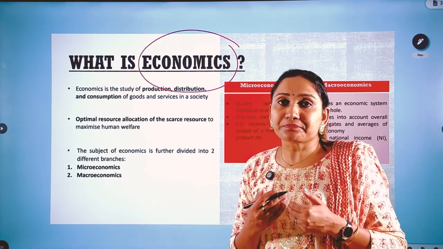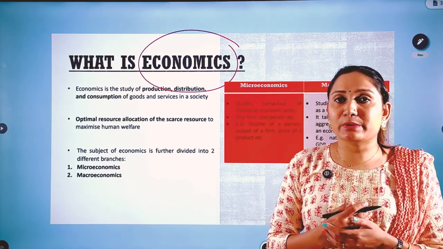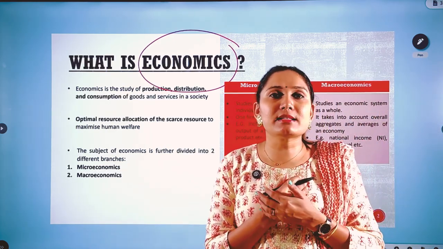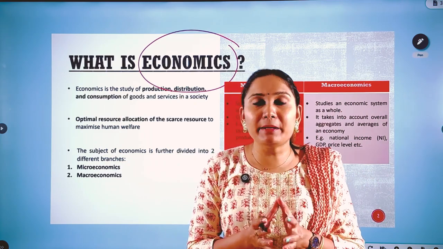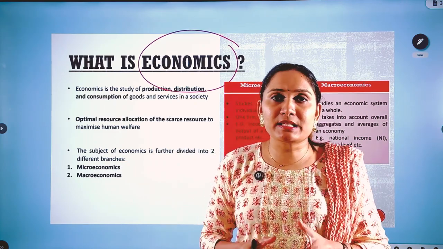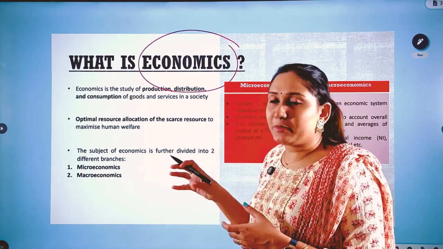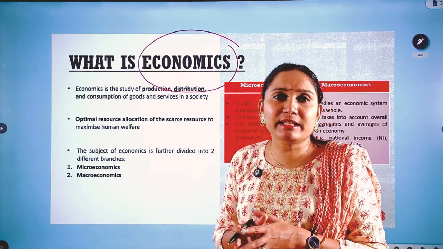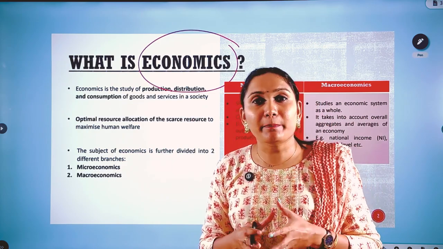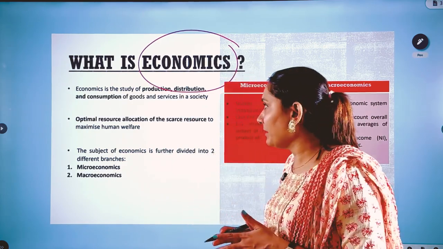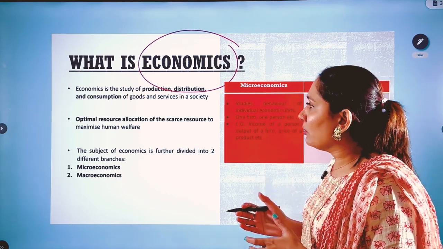And if you see, in the prelims examination also, these last 4-5 years there is a trend of asking questions from very basic Indian economy topics, especially from the NCERT. So studying this chapter, this module in detail will give you an in-depth understanding of the basic concepts in Indian economy. Now let's see what is economics.